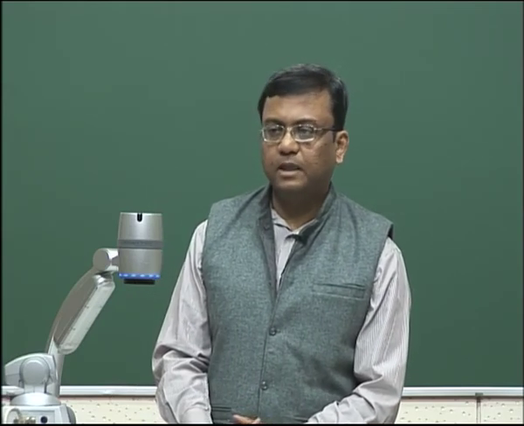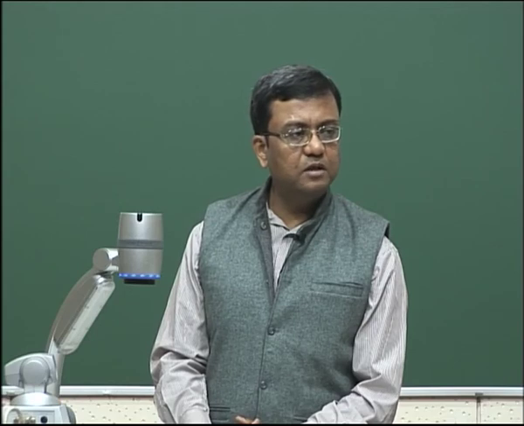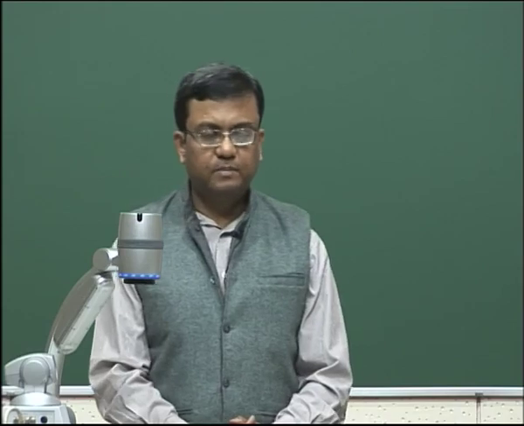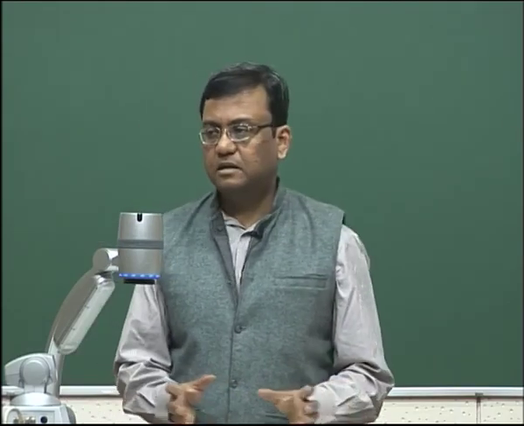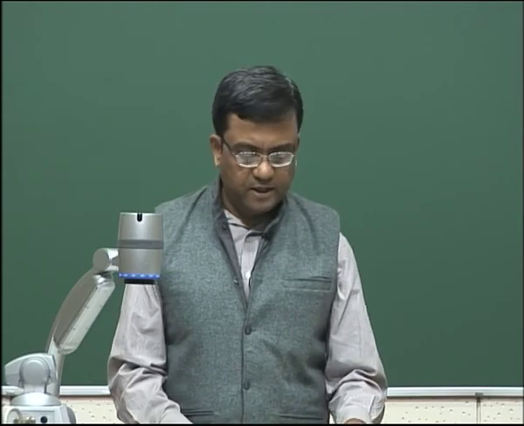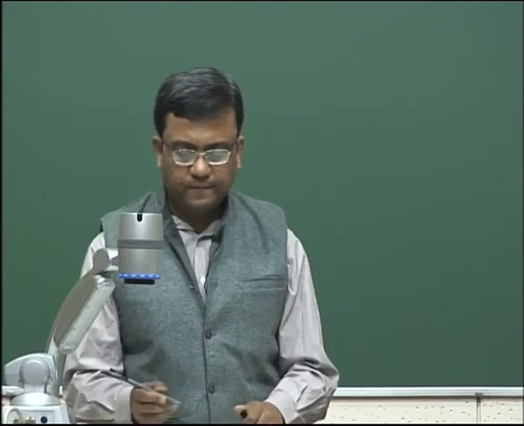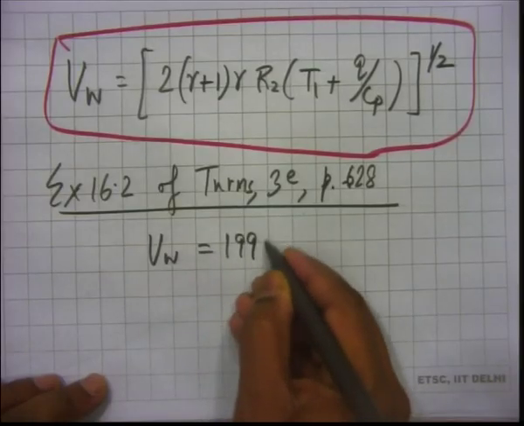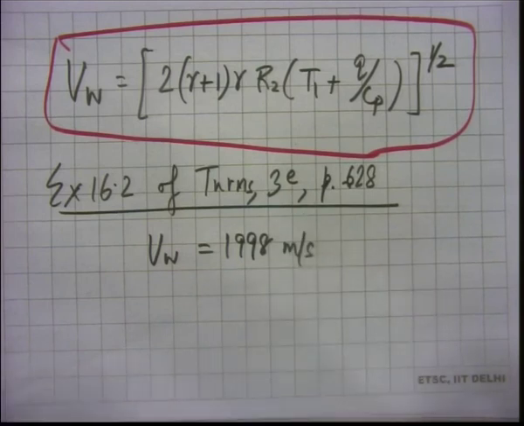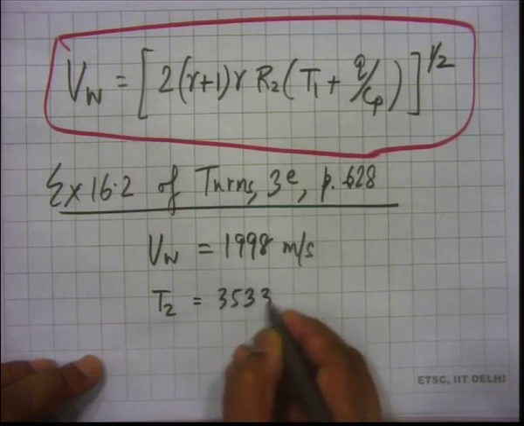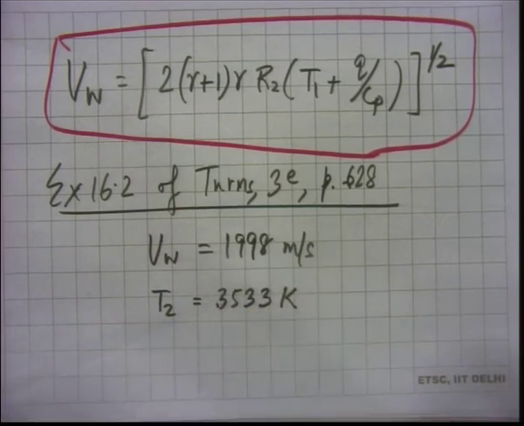Q is the heat of combustion that we saw, but that is per unit mass of the mixture. So, again that can also be done because you have assumed the reactants, you have assumed what products will get produced. So, you can do all that. And finally, this is the interesting part, the VW turns out to be 1998 meters per second, okay, and T2 is 3533 Kelvin.